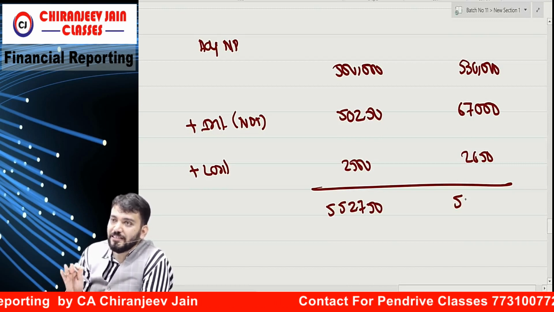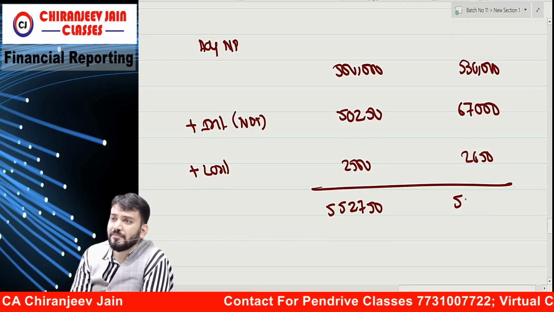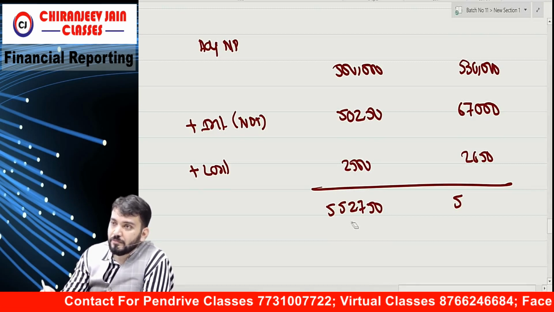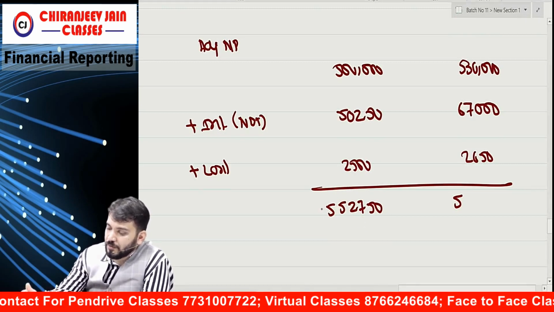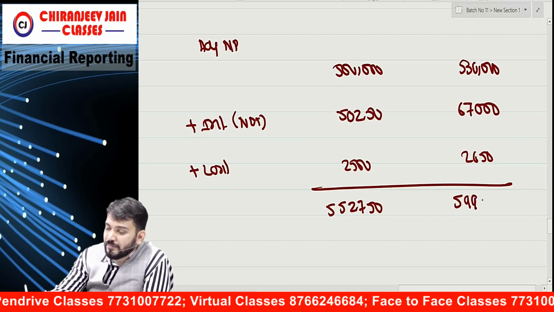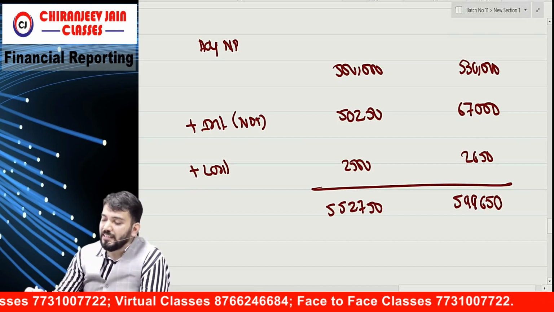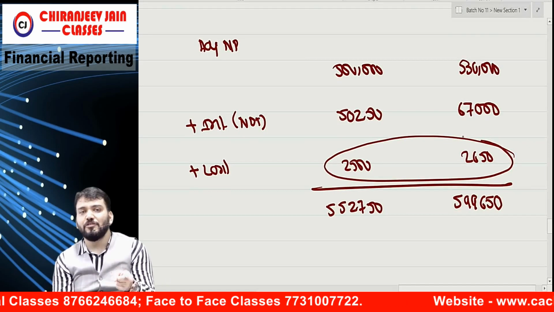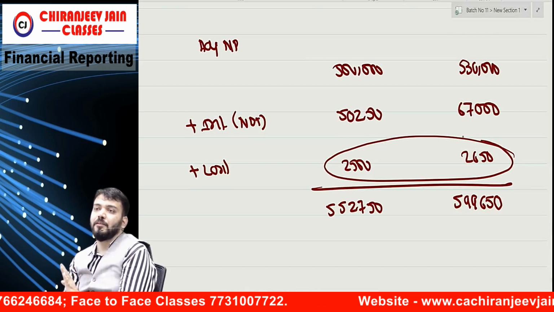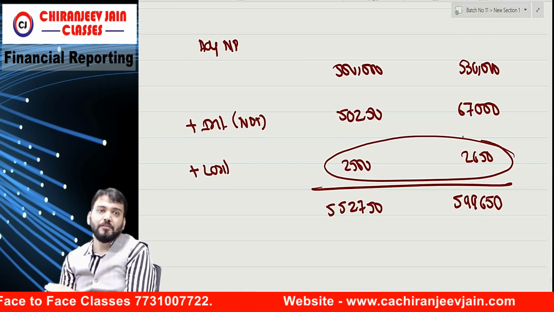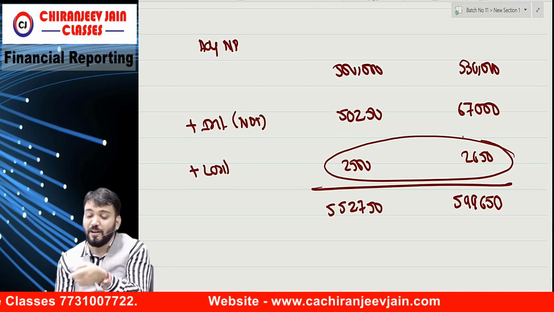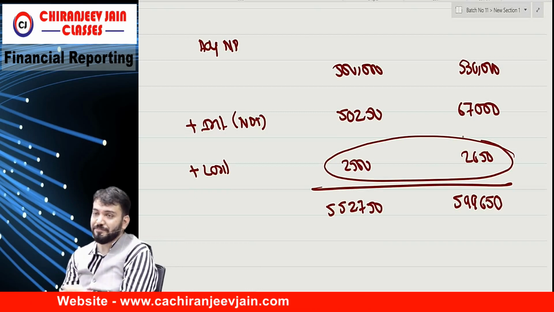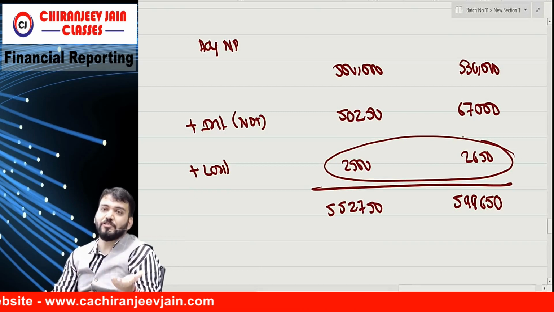The answer given is wrong. The suggested answer is wrong. For the second year you are giving 5 lakh 99,650. In this, what they have done is they have applied the tax effect to this also. So the suggested answer is wrong. Understood? And this should not be net of tax, because there was no tax consequence. How can you apply tax effect?